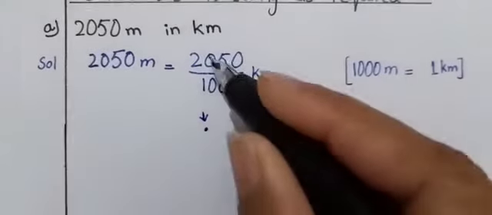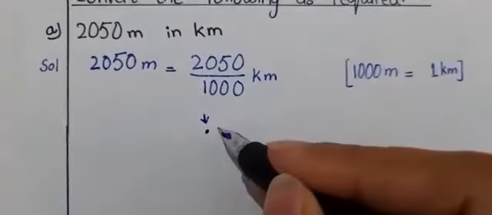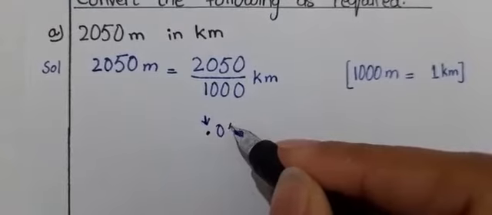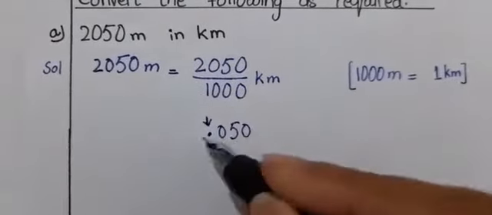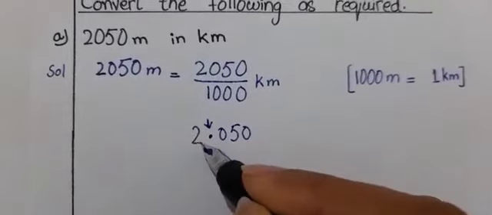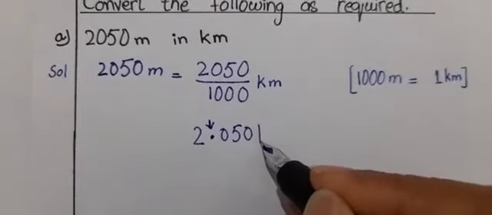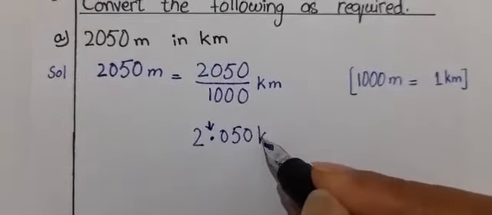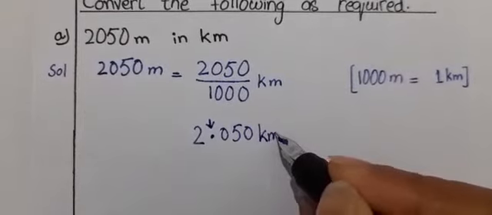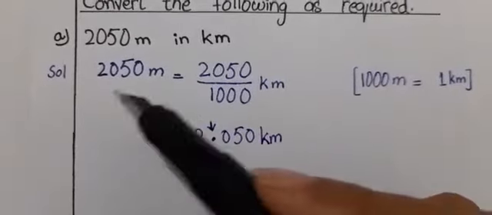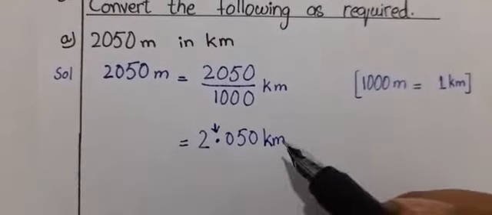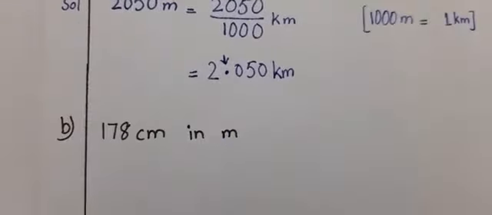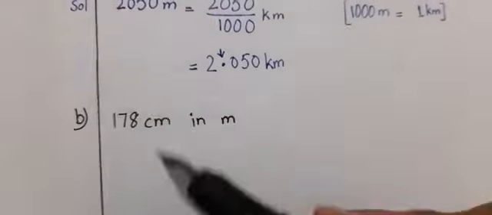After 1 there are 3 digits. So the numerator's 3 digits are 0, 5, 0. And before 1 is 1 digit, that is 2. So 2.050 kilometers. Okay, 2.050 kilometers. So 2050 meters are 2.050 kilometers.